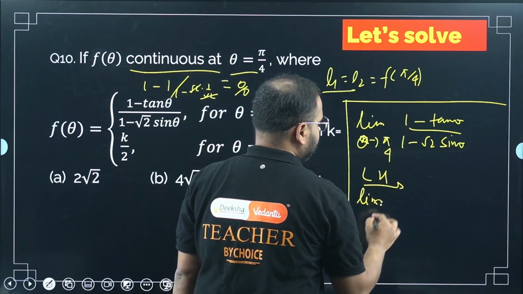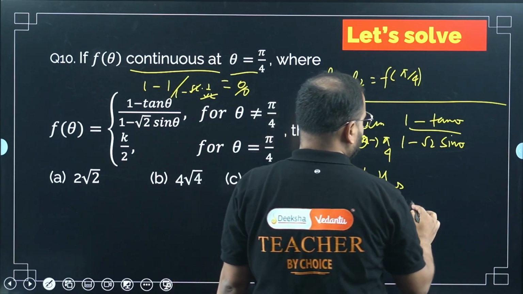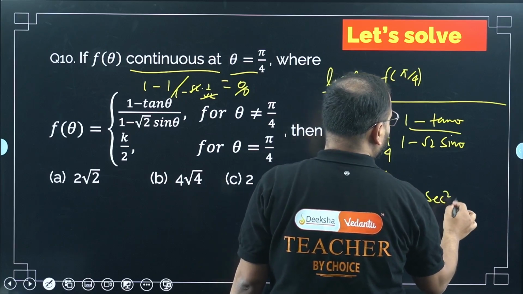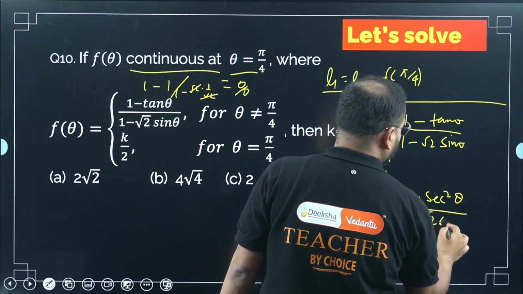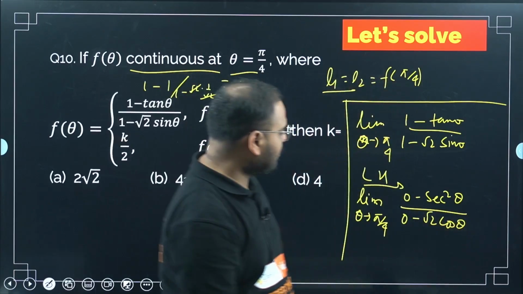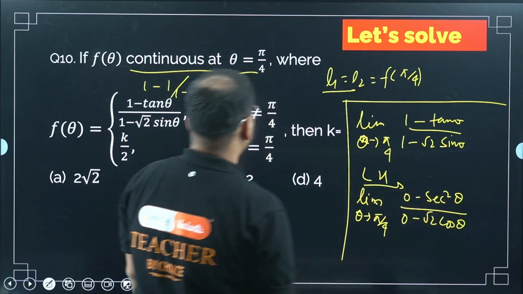If you do that, what am I going to get for the numerator? You'll get 1 as 0, so this will be 0 minus sec square theta upon 0 minus root 2 cos theta. Now if you put the value of pi by 4, what value do you get?